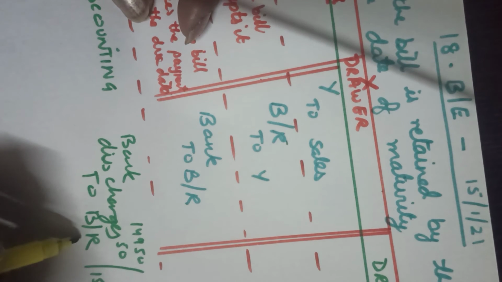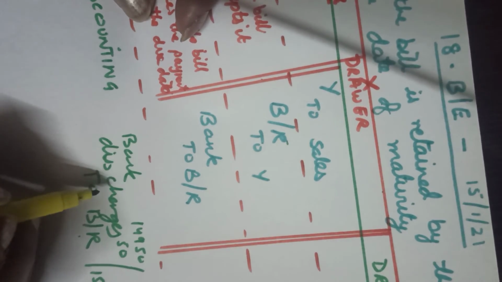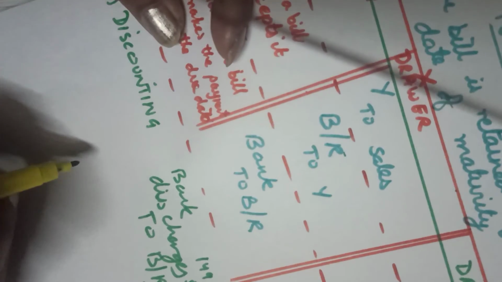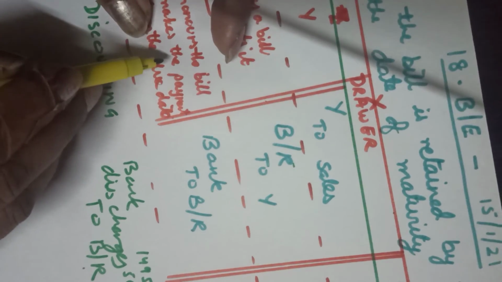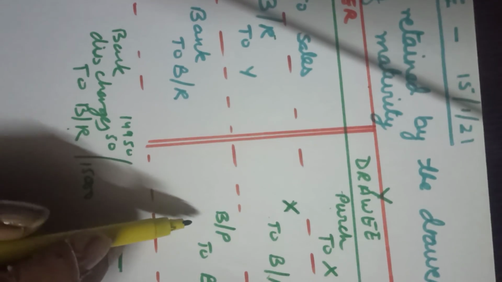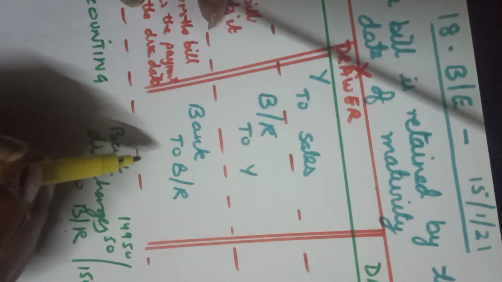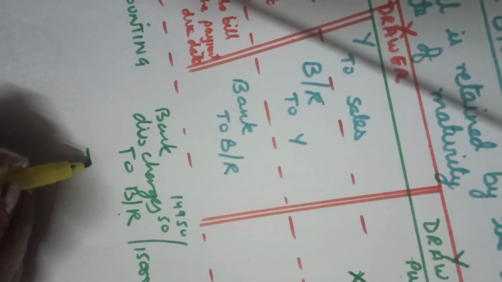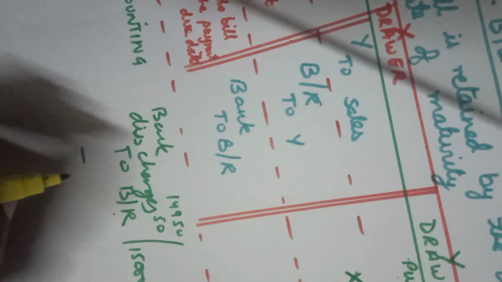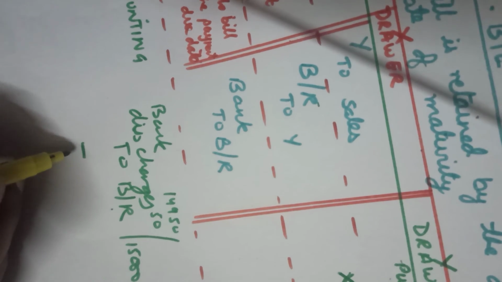Whenever the bill is going, BR is credited. Whenever the payment is coming, bank is debited. So bank account discounting charges to BR. Now on the due date, when the payment has to be made here, bank to BR, सीधा होना था bank to BR, and bills payable, bank to BR तो होगा ही नहीं, because X की book में तो entry हो ही नहीं सकती. X has already taken. So in the books of X, no entry, because he has already taken the payment. Bank account debit हो चुका है, it has been done. So no entry at that time.